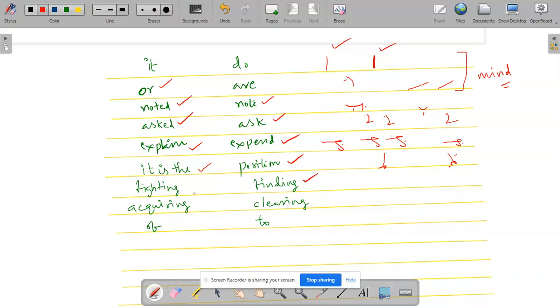And how we can write finding, fighting. In finding we can have in hook finding like this. And how we can write fighting? F halved and ing, that's it. This is fighting. And how we can write clearing, acquiring? We can write clearing like this. Clear, clearing, or we can add ing also, full form clearing. This is. But how we can write acquiring? Qua, acquire like this. We have to write acquire, acquiring. That is the difference. This is above the line clearing, this is through the line.